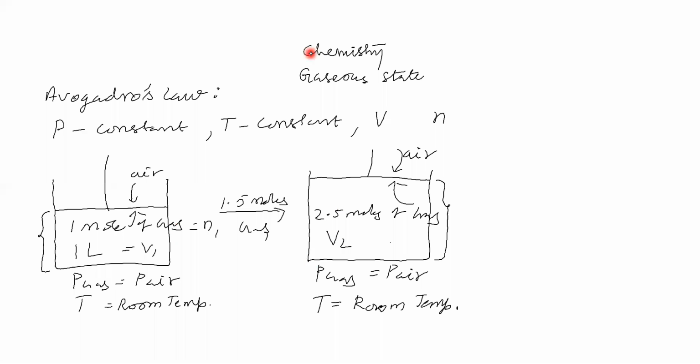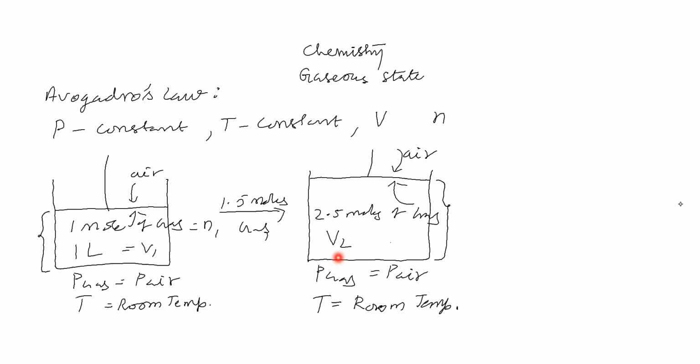That we can say, because for 1 mole of gas the volume is 1 liter, so for 2.5 moles of gas the volume V2 is 2.5 liters. So we can say it is 2.5 liters only when the attractive force is completely zero.